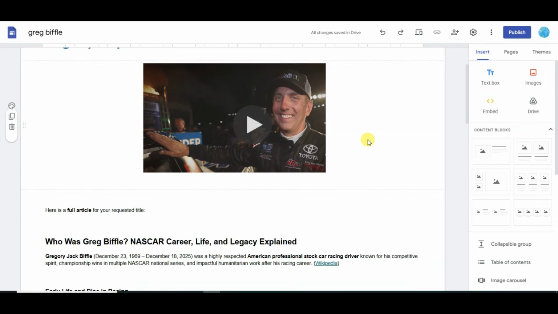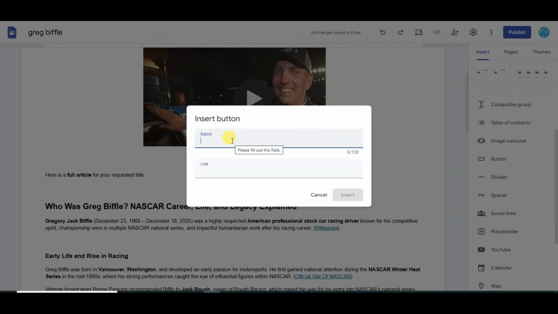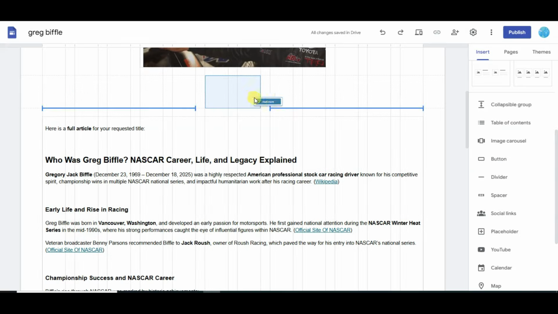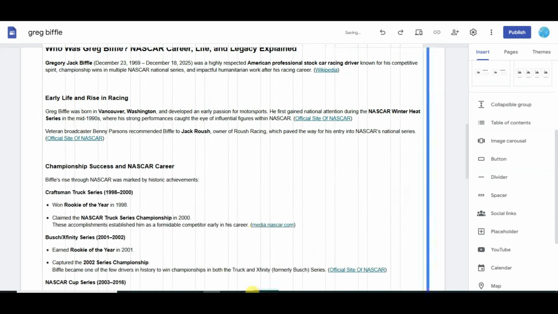Now you can go on Google site. You can click on button. You can type your button name. Now you can paste your smart link URL. Click on insert button. You can drag this button here. Now you can click here to duplicate this button. You can drag this button here.